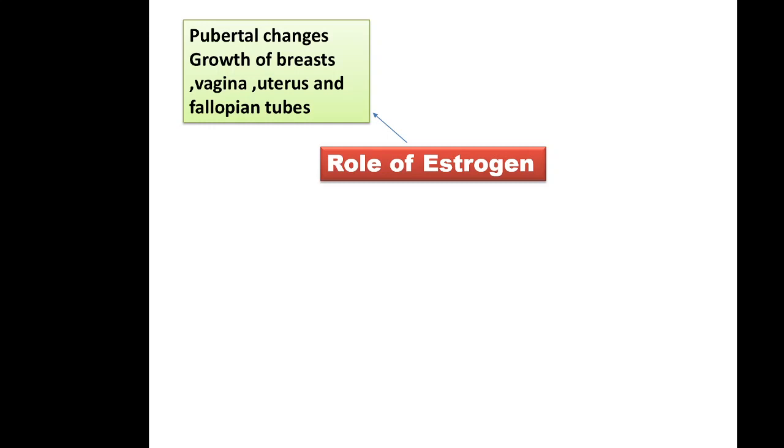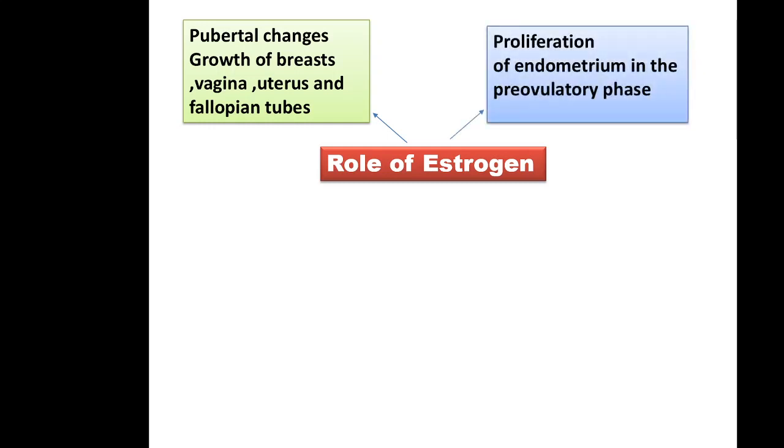Now what is another most important role in physiology? Estrogen brings about proliferation of the endometrium in the pre-ovulatory phase, also known as the proliferative phase, or first phase of menses, proliferative phase. So proliferation of endometrium in the pre-ovulatory phase. Then there is ovulation, and then there is the secretory phase, in which progesterone is predominant. So these are two things.